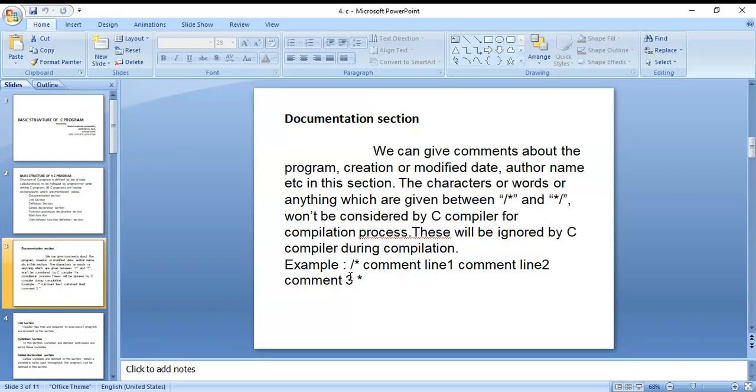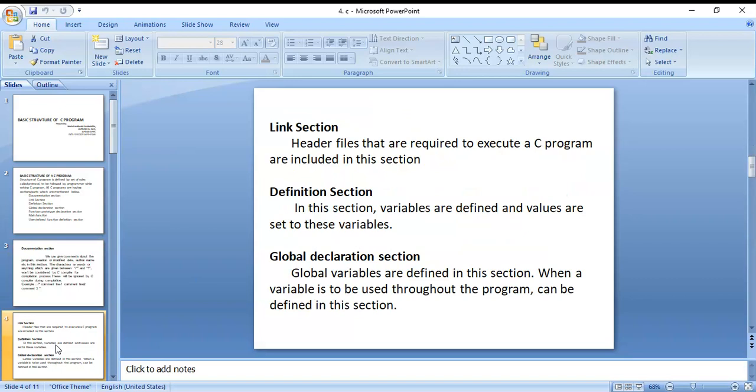When we execute a program, the information inside comment lines is not executable. That is called a documentation section. In the documentation section, we can write comments about program creation date or modified date, author name, etc. Those all we can mention between comment lines. Comment lines are non-executable statements.